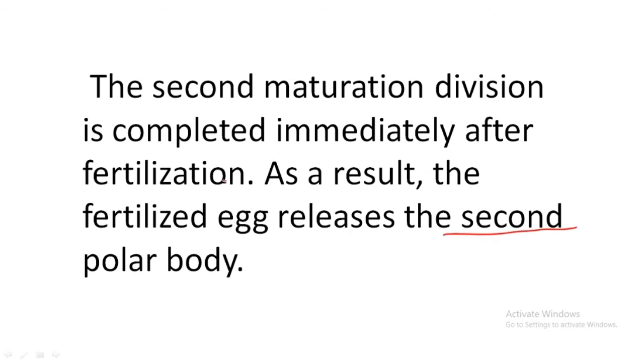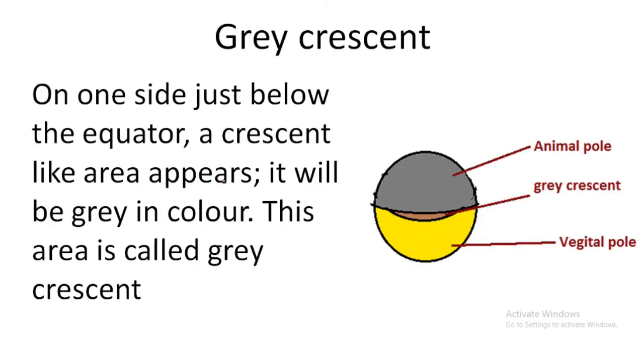We know that this egg was released at the secondary oocyte stage. After the release of the first polar body, after the cortical granule reaction, this nucleus undergoes the second meiotic division, which results in the formation of the second polar body and a mature ovum, right? So after that, what happened?